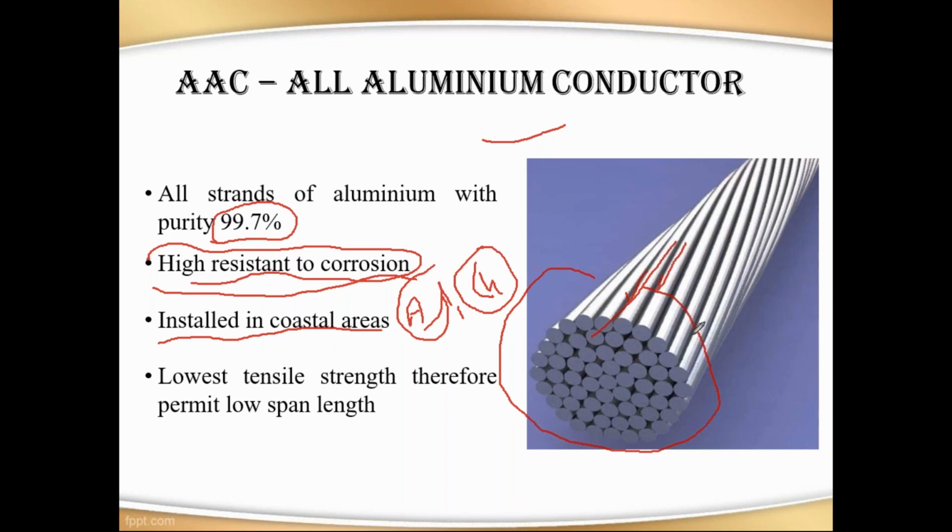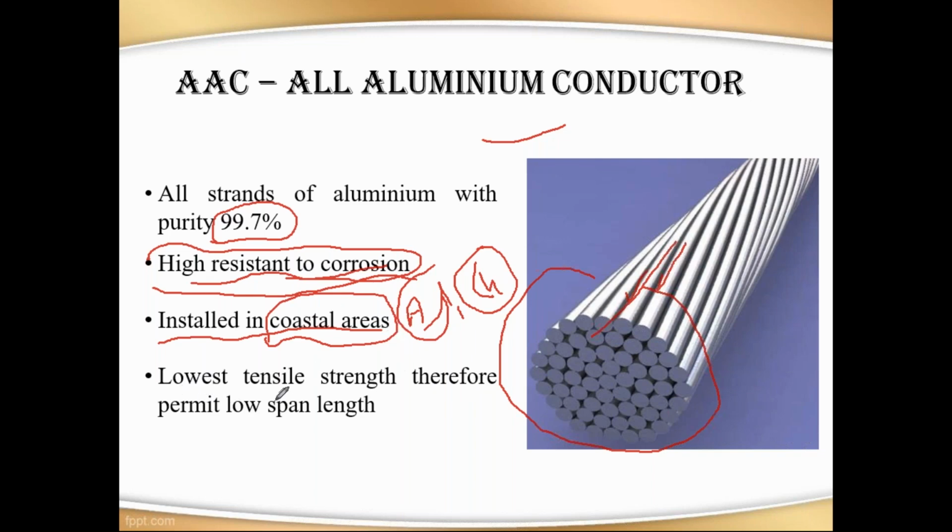So this type of conductors they are using in the coastal areas. Why? Because in coastal areas there is more chance of heavy rains. So rains will be more, and since it rains for a long time, they are using it in the coastal areas to reduce corrosion.